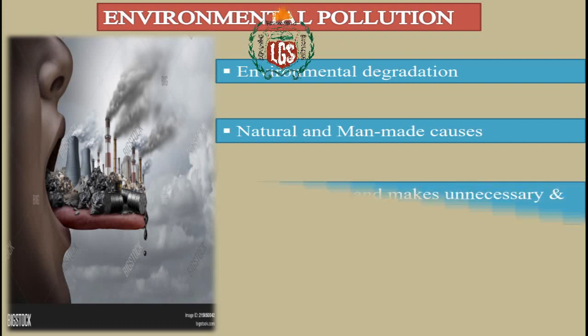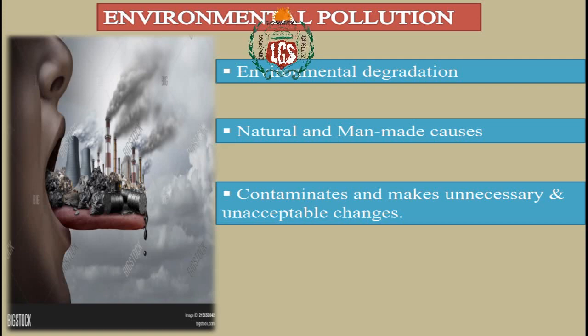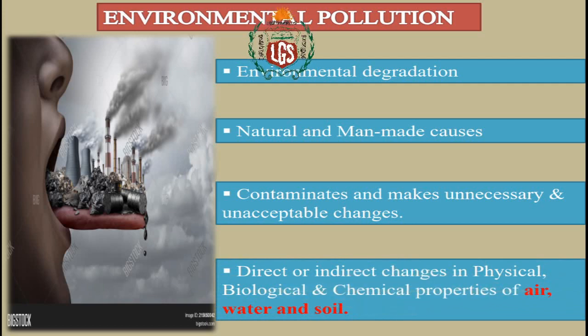We contaminate water and make unnecessary and unacceptable changes. It's not necessary, but yet we make changes. A dam is not necessary on that particular river, but we still build it. What are we doing? Unnecessary changes we are making in the environment. Direct and indirect change in physical, biological, chemical properties of air, water, and